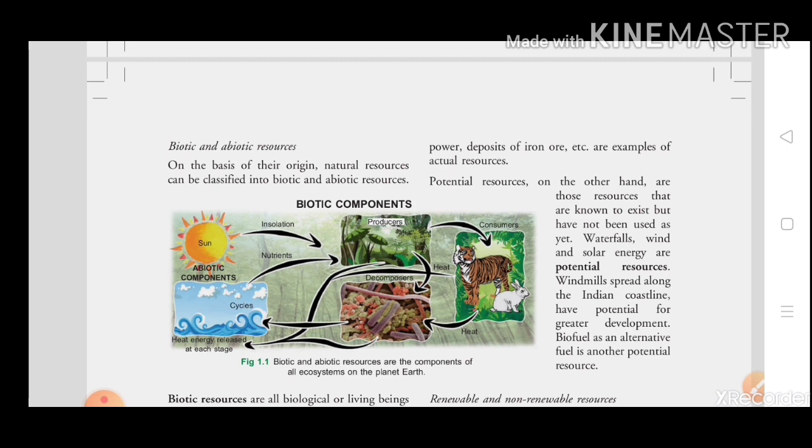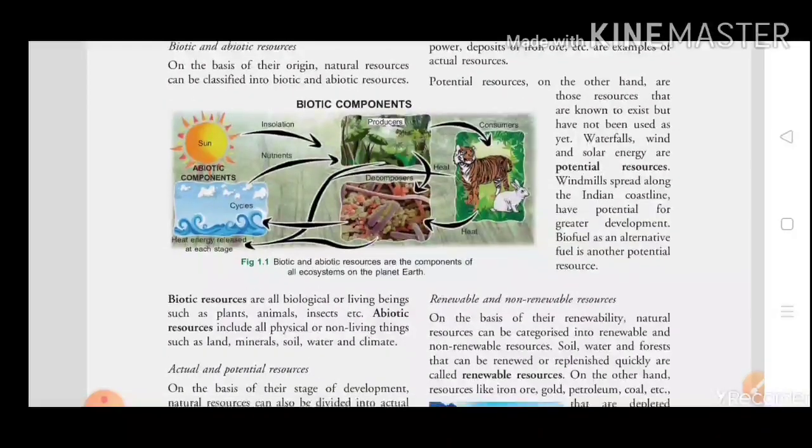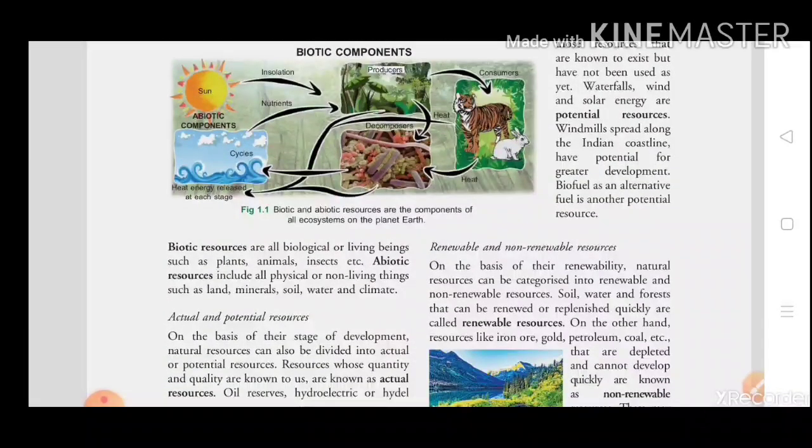Okay, so I will tell you what is biotic and abiotic resources. Biotic resources are all the biological, all living things. Like here is the picture of your tiger and rabbit. These two things you can also include in your biotic resources, like a plant, an animal, insects, etc. are also called your biotic resources.